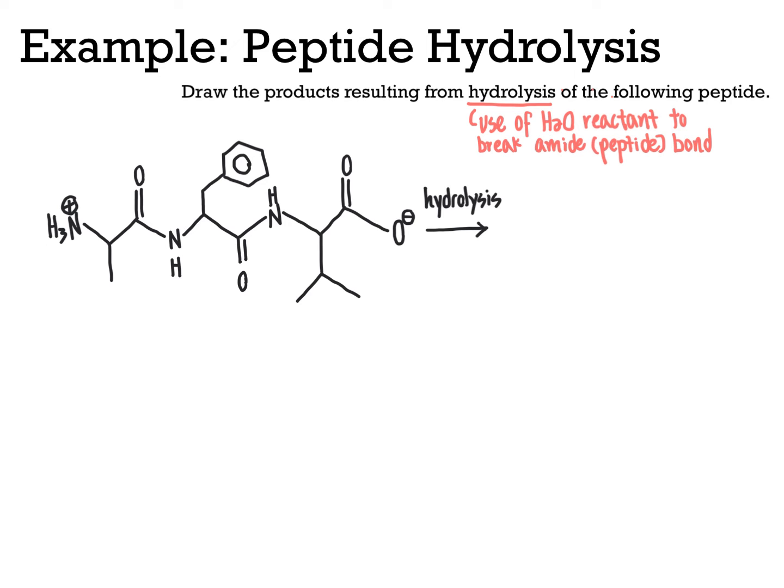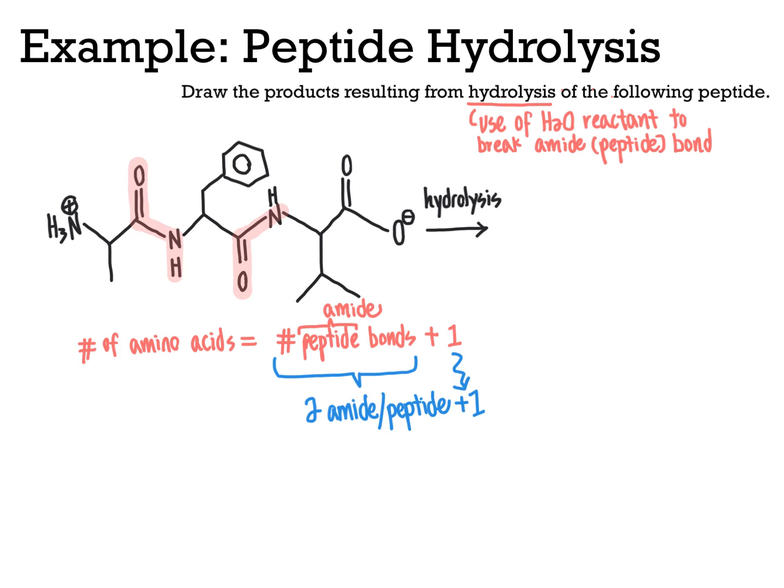In this particular scenario, we can determine how many individual amino acids make up this peptide by looking for the number of amide linkages, keeping in mind that our individual amino acids, as we learned in an earlier video, are joined by amide linkages. Looking for the amides within this molecule, we see an amide linkage here, remembering that that is a nitrogen atom directly bonded to a carbonyl. We see another over here in the backbone of the molecule, and those are the only two that I see. So with that in mind, and keeping in mind that the formation of the peptide resulted from linking a carbonyl group of a carboxylic acid to the nitrogen of an amine, we have an amino acid that we can make as a product here, one in the middle, and one over here.